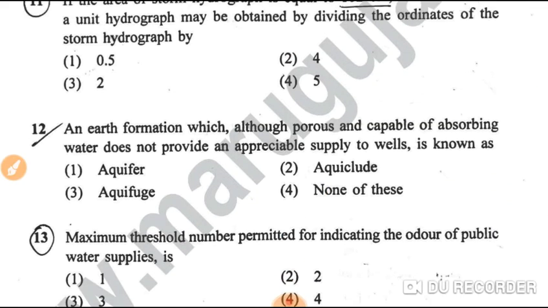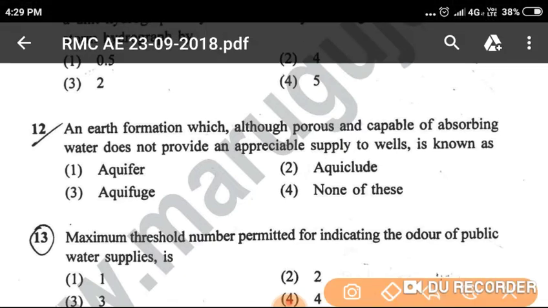Question number 12, an earth formation which, although porous and capable of absorbing water, does not provide an appreciable supply to wells, is known as: aquifer, aquiclude, aquifuse, or none of the above. So an earth formation which, although porous and capable of absorbing water, does not provide an appreciable supply to wells is called aquiclude.